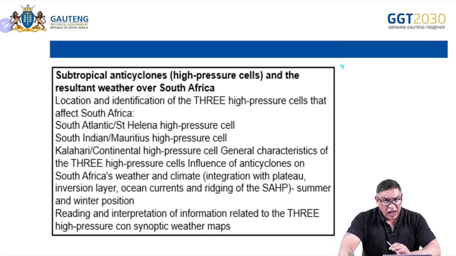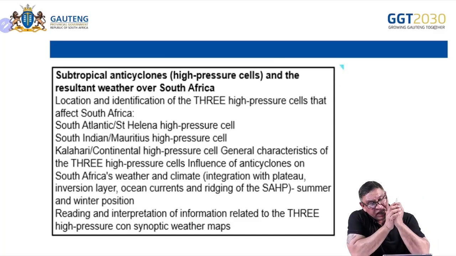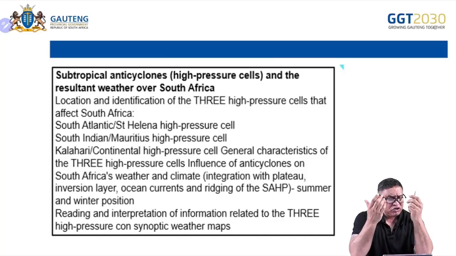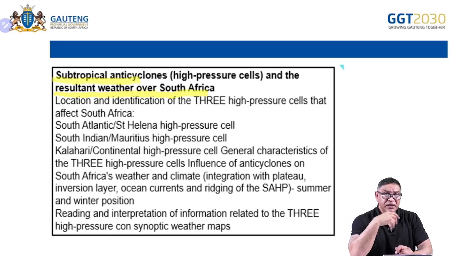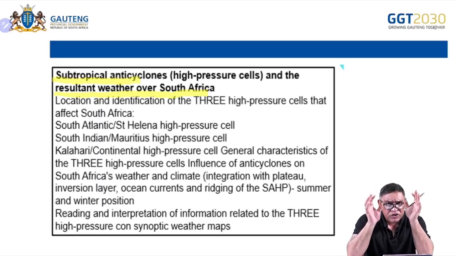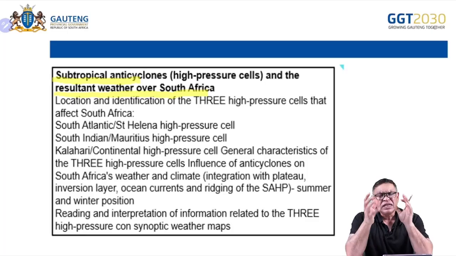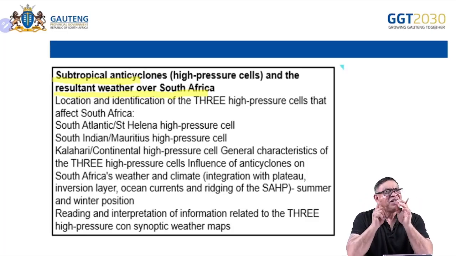Right, so what I'm going to focus on now is, because Mr. Nair has covered the other parts of tropical and mid-latitude, I'm going to focus on the other sections, all right, in terms of your subtropical high-pressure systems, all right, and their resultant weather over South Africa. Now, these three pressure systems that you focused on, the Kalahari High, the South Atlantic High, and the South Indian High, play such a big influence in terms of our weather, actually. Okay, it determines a lot, and I'm going to show you how it actually goes about.